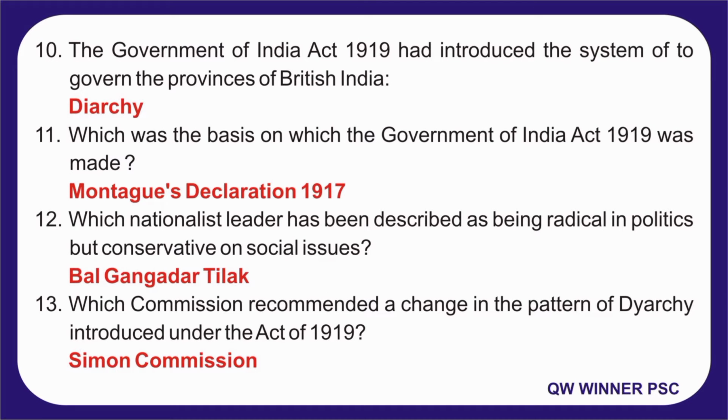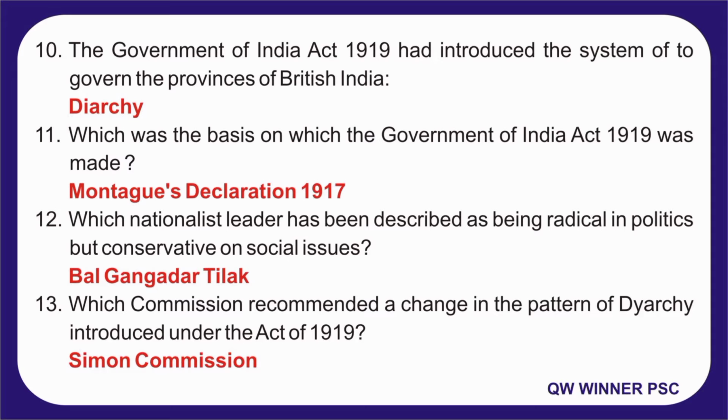10. The Government of India Act 1919 had introduced the system of what to govern the provinces of British India? Answer is Dyarchy. 11. Which was the basis on which the Government of India Act 1919 was made? Answer is Montagu Declaration 1917. 12. Which nationalist leader has been described as being radical in politics but conservative on social issues? Answer is Bal Gangadhar Tilak.